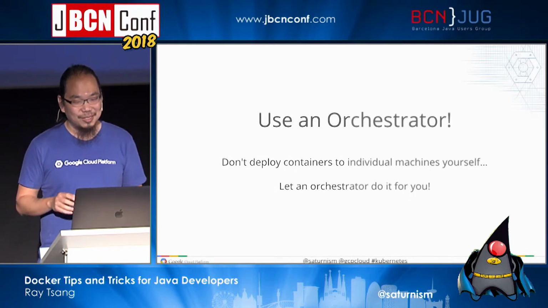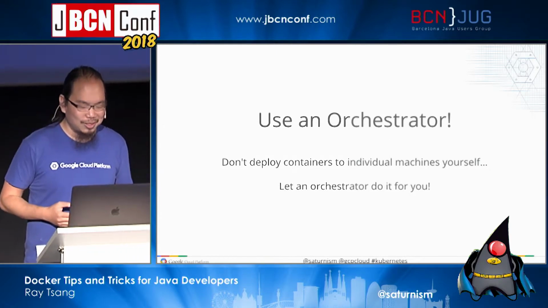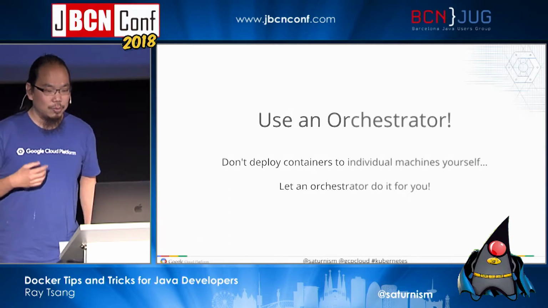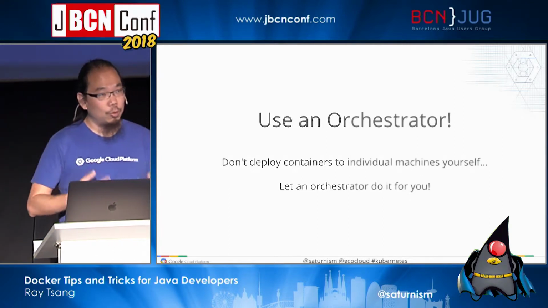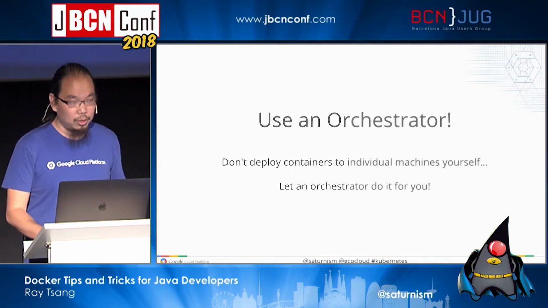It is just not good. If you want to use Docker in a production environment, just make sure you use a container orchestration tool, something like Kubernetes, that can help you manage and deploy your applications across multiple instances in your entire cluster.